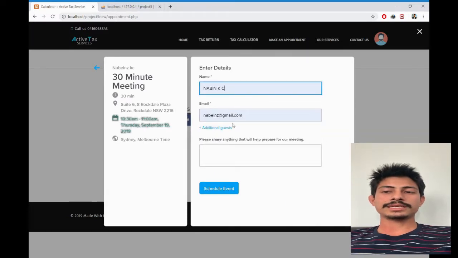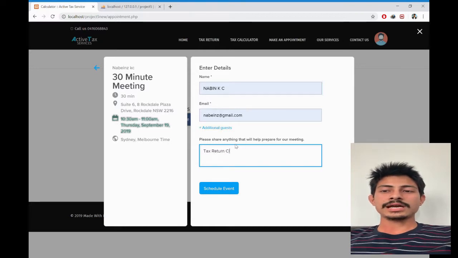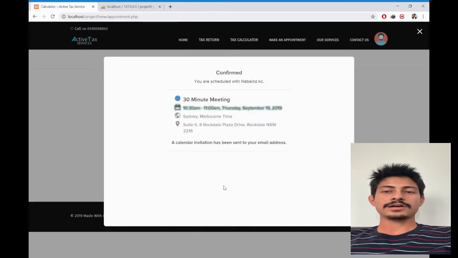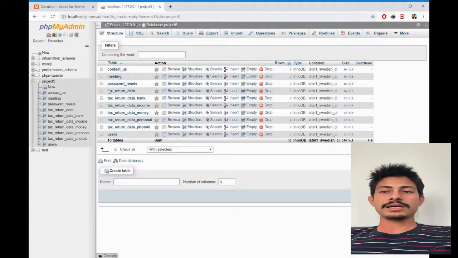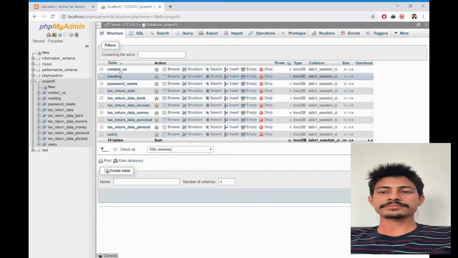Next is appointment scheduling, which is one of the major parts in this sprint. I made that using jQuery for the front end and PHP for the backend connection. Now the users can book an appointment either for 30 minutes or for 60 minutes based on their requirement. After the successful booking of the appointment, the user will receive a confirmation email, and also they will receive an email prior to the appointment date.